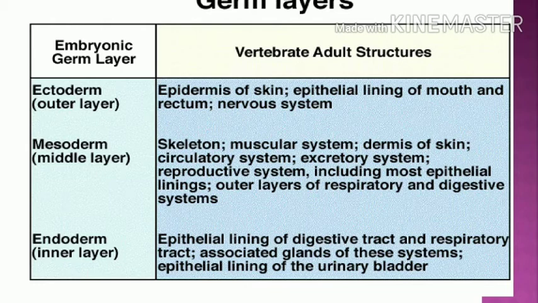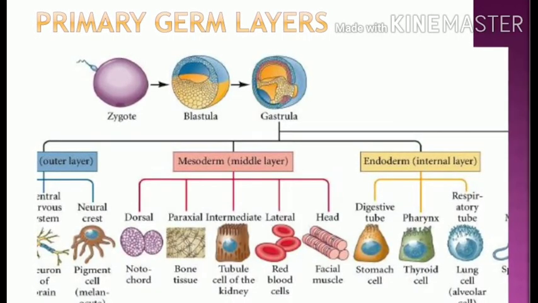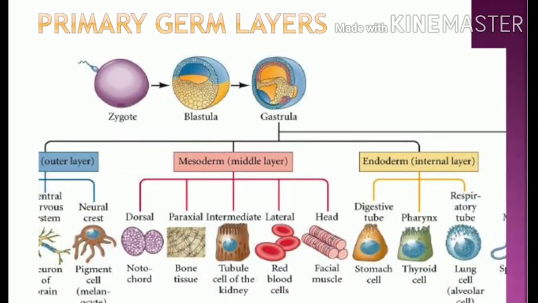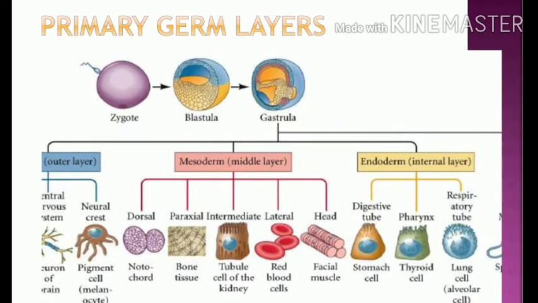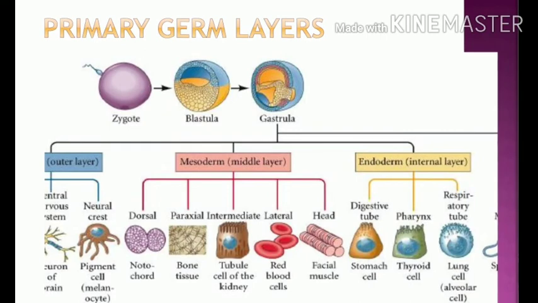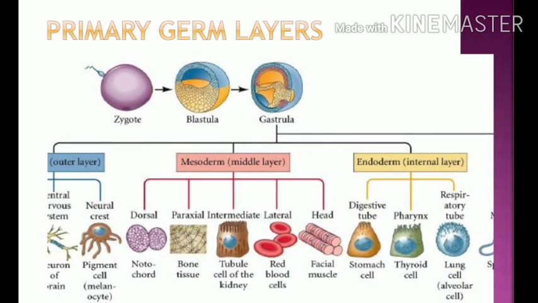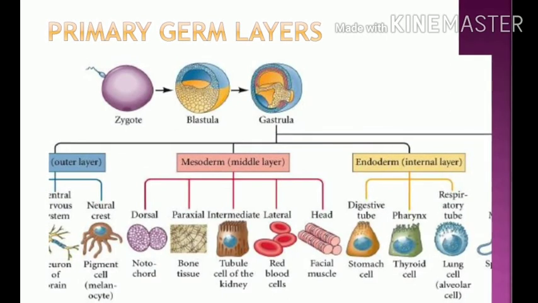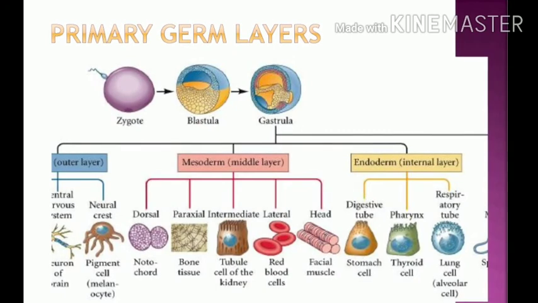The mesoderm layer is present in the connective tissue of the skeleton, the muscular system, the dermis, and the circulatory, excretory and reproductive systems, including most epithelial cells and the outer layers of the respiratory and digestive systems. The mesoderm is responsible for protection. Next, the endoderm is the inner layer. It is present in the epithelial lining of the digestive tract and respiratory tract, and the associated glands of these systems. It is also the epithelial lining of the urinary bladder.